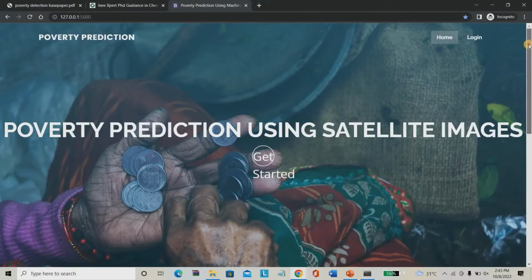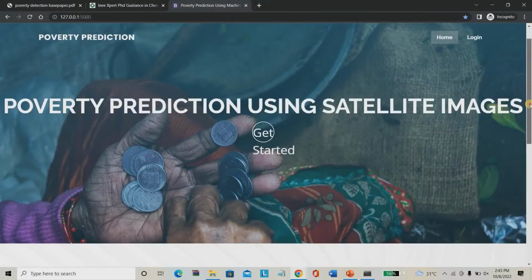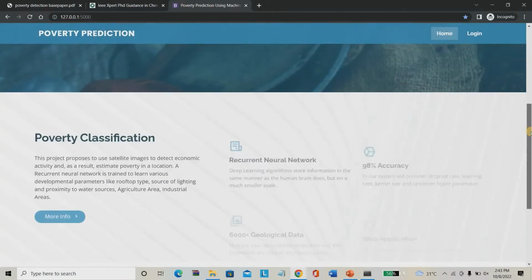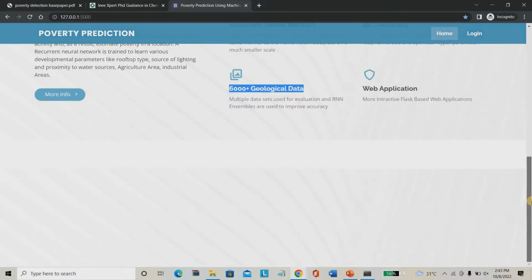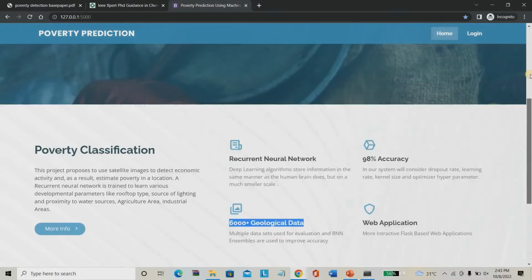So this is our project homepage: poverty prediction using satellite images. As I mentioned earlier, we are using a recurrent neural network which gives you 98% accuracy. We are using 6,000 plus geological data. This is completely a web application based project. You can see the project abstract also.